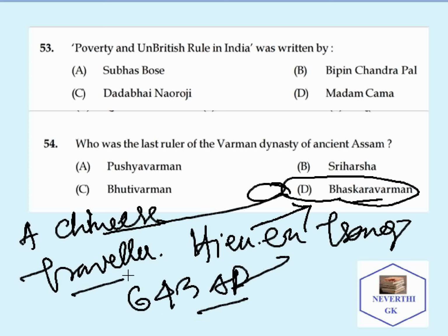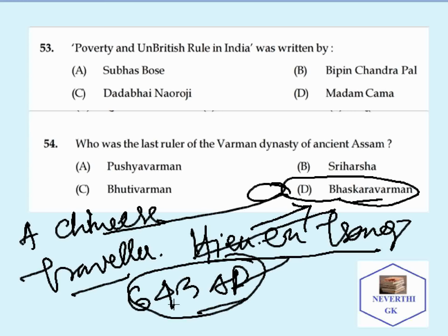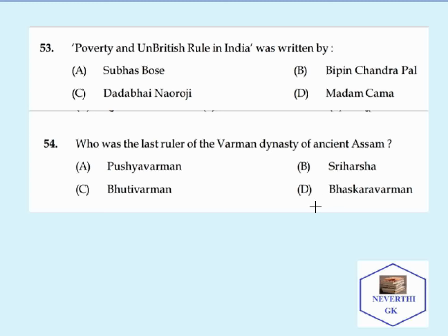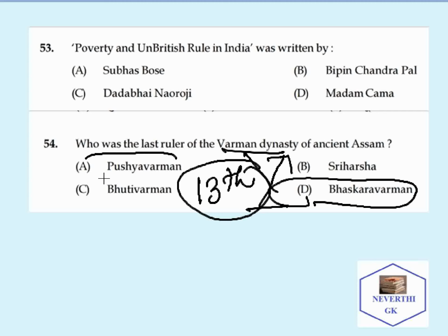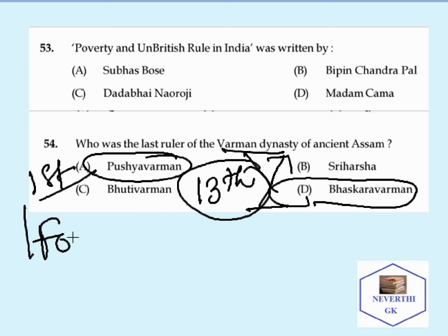These questions are asked many times in examinations: the Chinese traveler Yuan Shang visited during the reign of which king? The correct answer is Bhaskar Varman, and in which year? 643 AD. So Bhaskar Varman is the last king of the Varman dynasty, the 13th king, and the first king was Pushya Varman, the founder of the Varman dynasty.